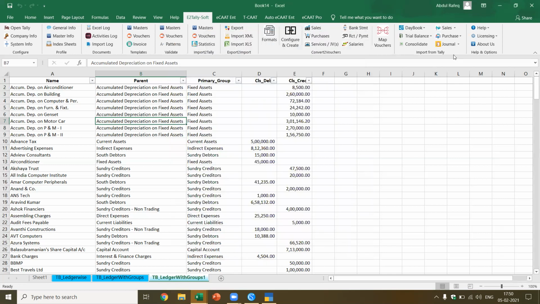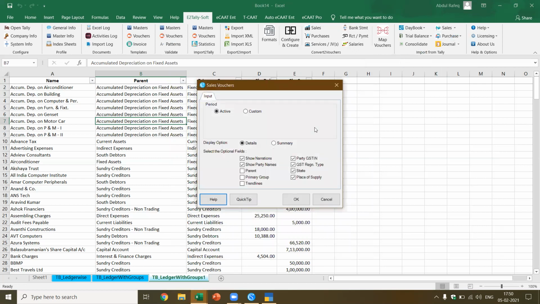Okay. Now let me look at the sales. When I wanted to show you sales, let's say I want to export only the sales vouchers. Now here I want with the narration, party name, parent, primary group, GST registration type, etc.